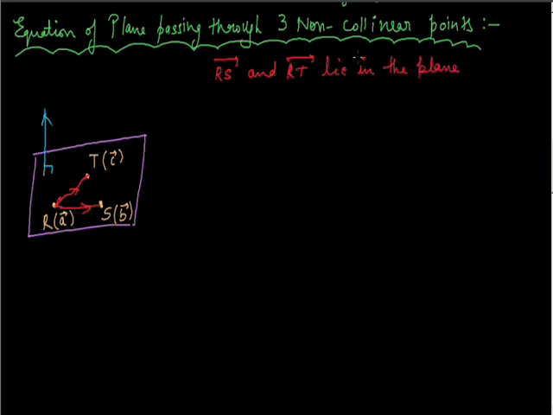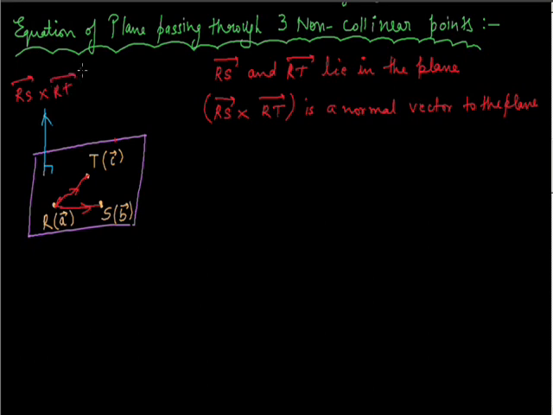If these 2 vectors lie in the plane and I want to find a vector perpendicular to the plane, then clearly the cross product of RS vector and RT vector will be a normal vector to the plane. So we have got the vector normal to the plane, which is RS vector cross RT vector.